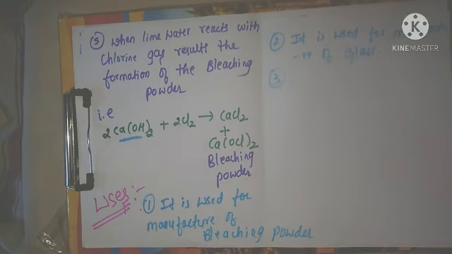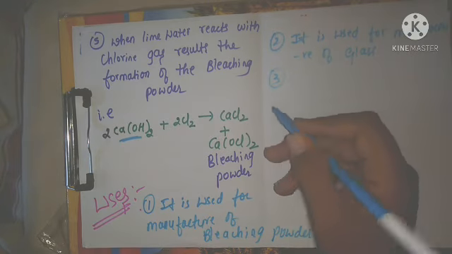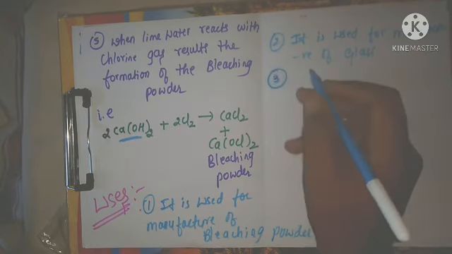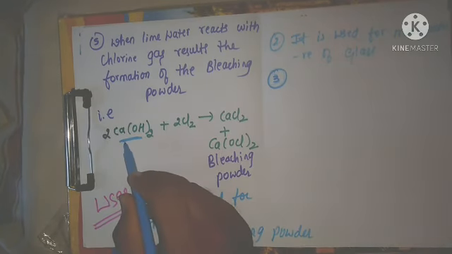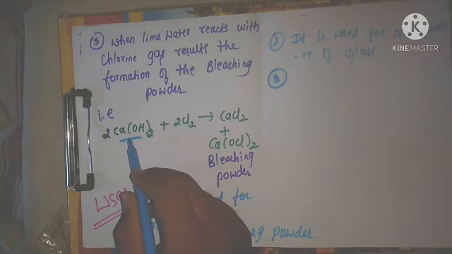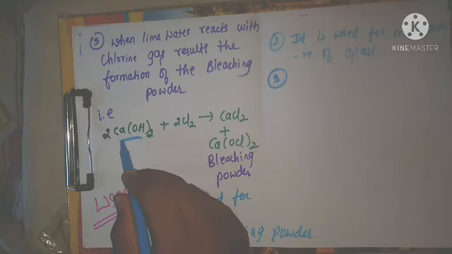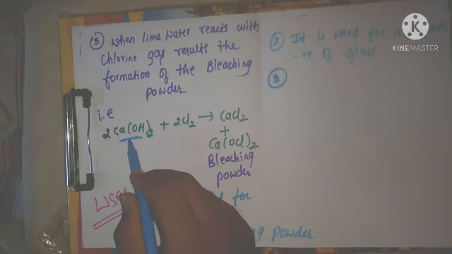Next, we will go for the third one. Third use we will discuss for this one. Here, for the purification of the sugars and water, right? Clark's method we have discussed. In the Clark's method, the water is purified by adding the calcium hydroxide.